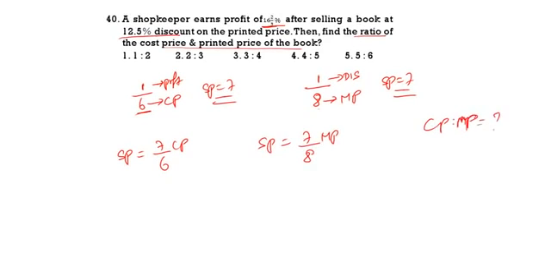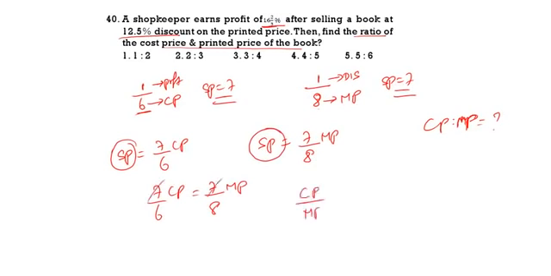Now if we equate this, 7 by 6 CP is equal to 7 by 8 MP. Why are we equating? Because this is MP, this is SP. Now 7 cancel. Now CP by MP is equal to 6 by 8. Or else it can be simplified as 3 by 4. 3 by 4 is the correct answer. That means option 3 is the correct answer. See the next question.